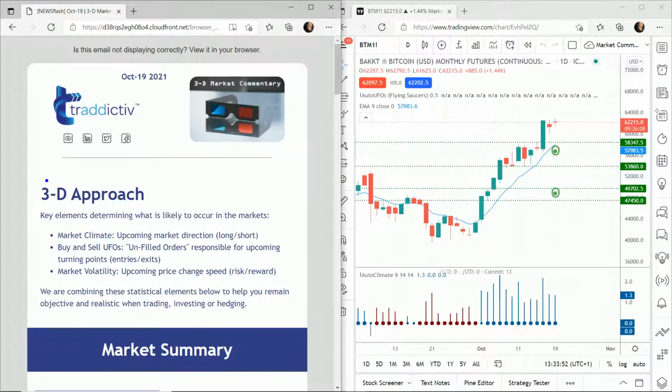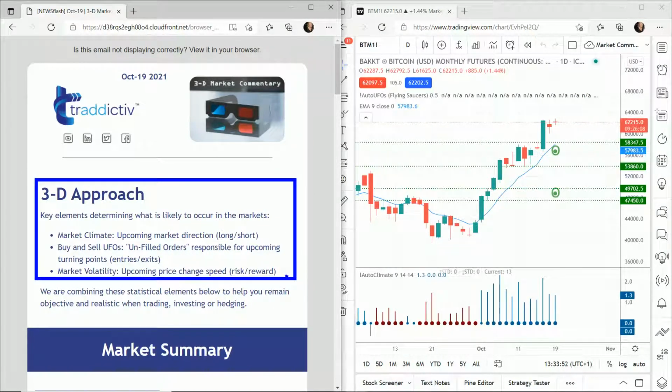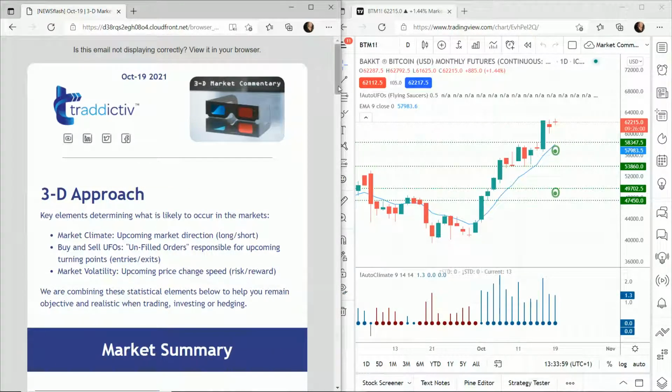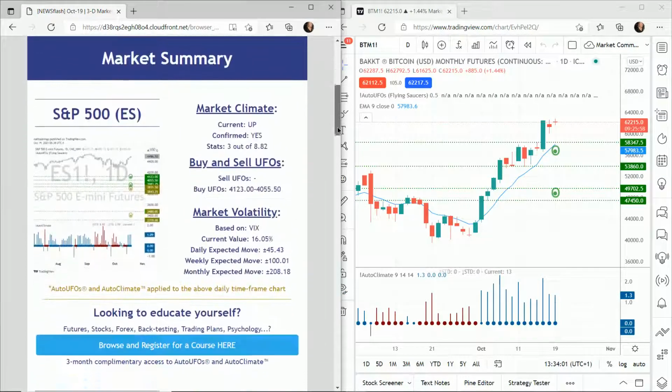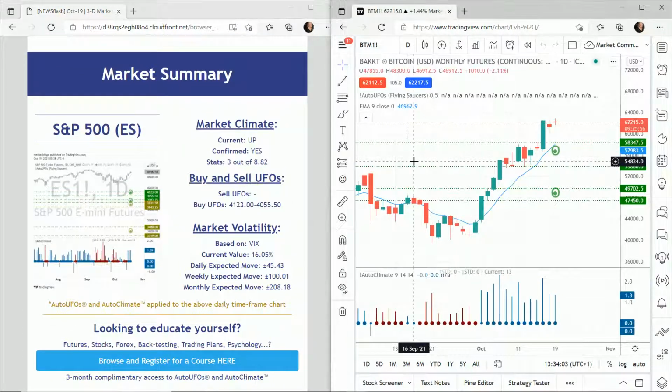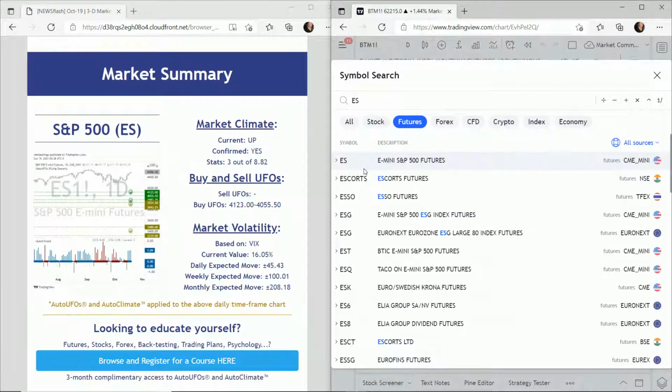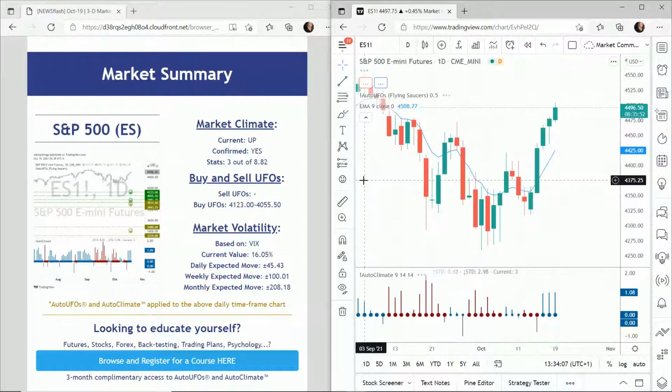Then what we might want to know is market volatility. How quickly are these markets likely to be moving? So we'll look at this per market, looking at a daily chart for each of them, and we're starting with the S&P 500, which is the top 500 US stocks.